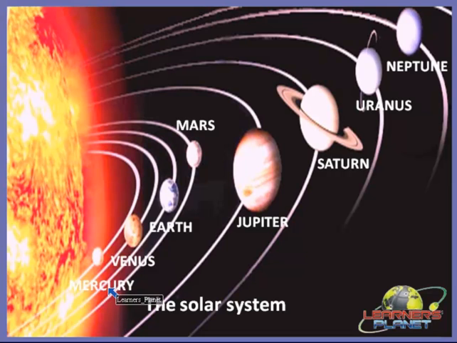So the first planet, which is closest to the sun, is Mercury. Second one is Venus. Linearly, when we see, it is the Earth, then Mars, Jupiter, Saturn, Uranus and Neptune. So in this way the sun and the 8 planets evolved, right? And besides these, the dwarf planets, moons, comets and asteroids also evolved in our solar system. So this is all about our solar system.